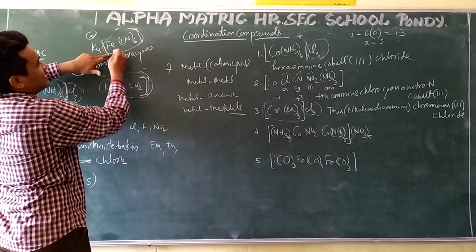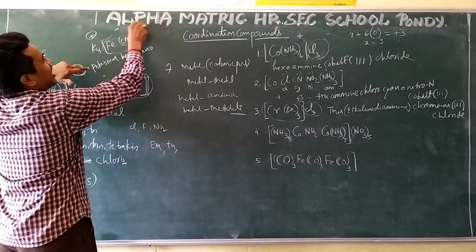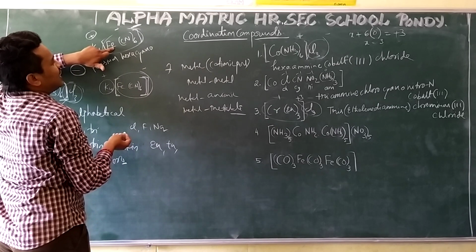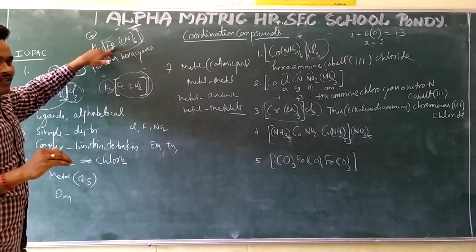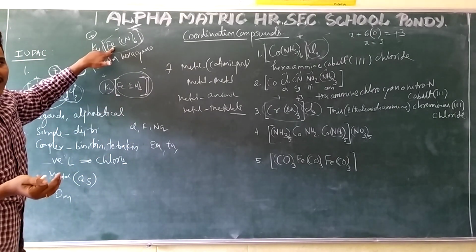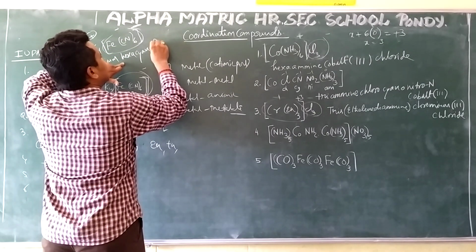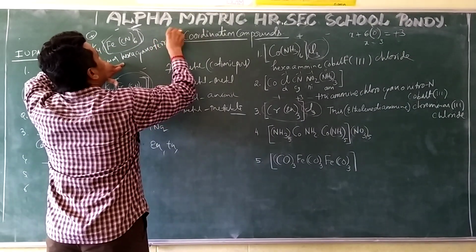But this iron is present in the anionic part, the negative part. So I should not write the name as iron. The name is ferrous, so I am writing it as ferrate. 8, this is the thing. Ferrate. 8 I have to write.